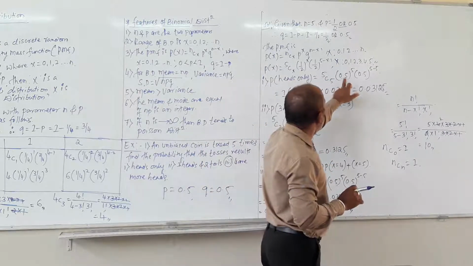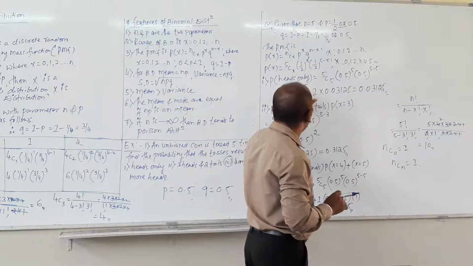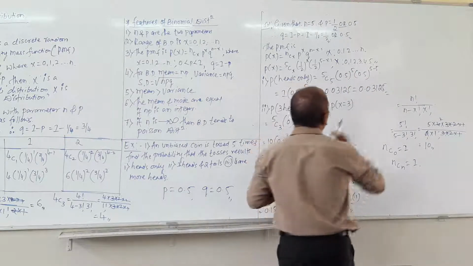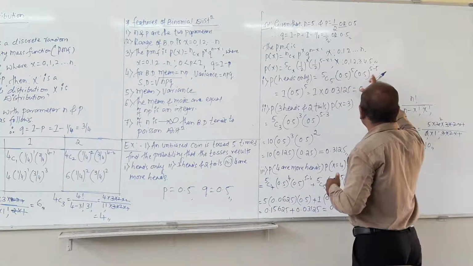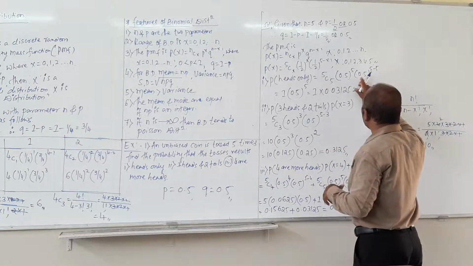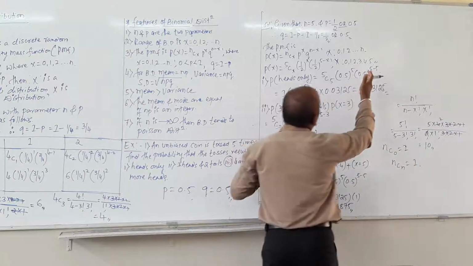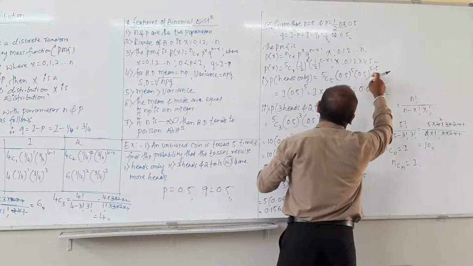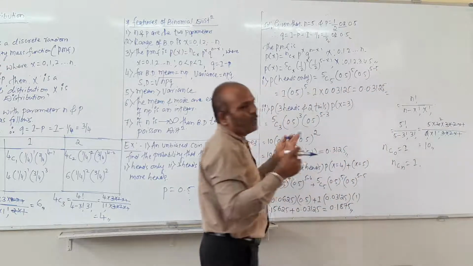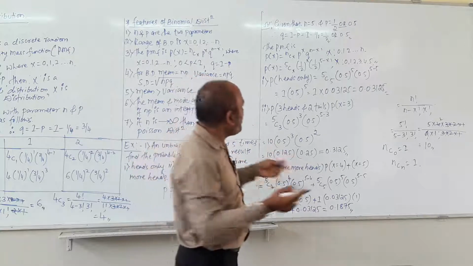Then 0.5 raised to 5, put it as same. 0.5 raised to 5 minus 5 is there, so 5 minus 5 is 0. Then you may consider it 1 also. You may also leave that part.